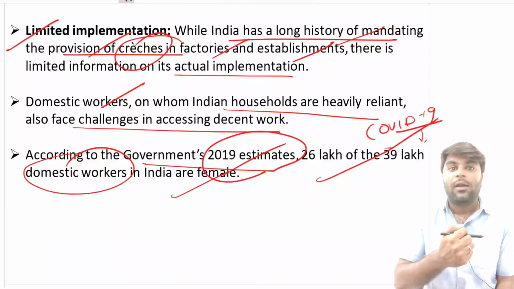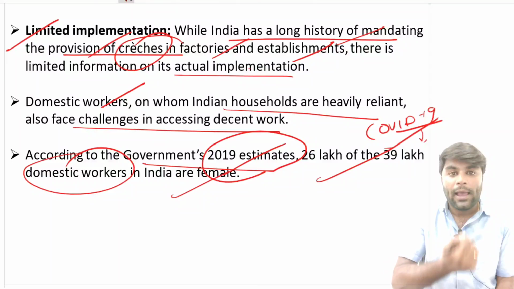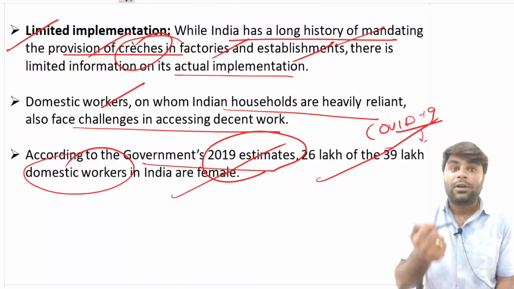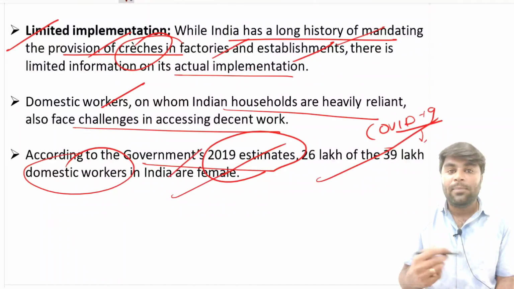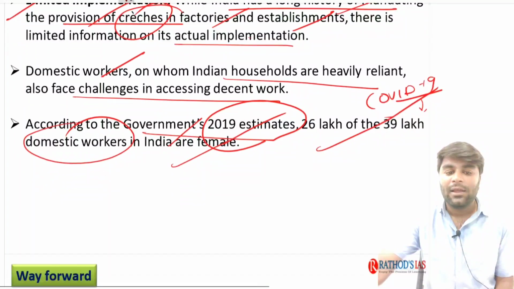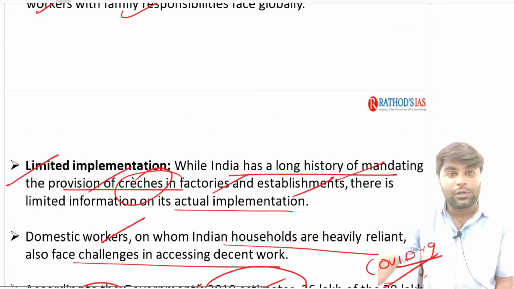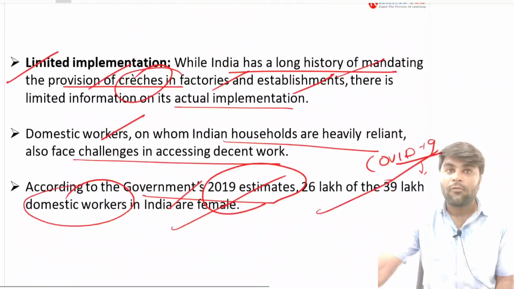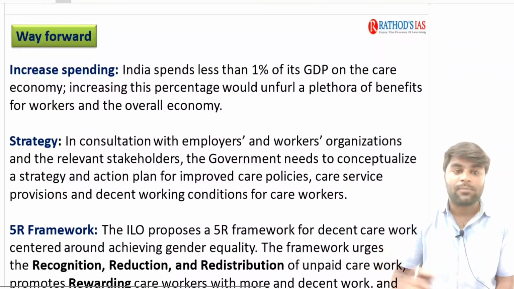Without any protection or help, these domestic workers turned into caretakers of ill patients. In such a way, they have a lot of potential to increase the employment opportunities of the people also.